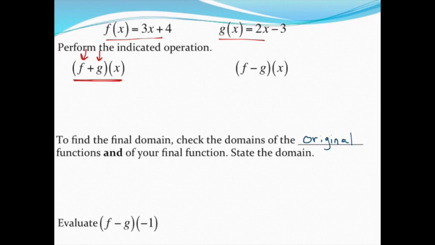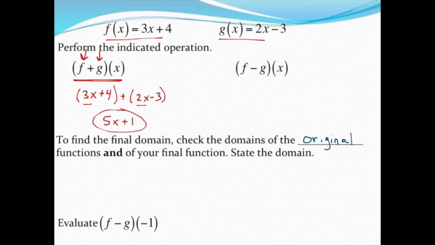So I'm going to take the first function, I'll use parentheses around it, although I may or may not need them in this case. So I've got 3x plus 4 as my f function. I want to add that to the g function, which is 2x minus 3. And from here, all it is a matter of adding up like terms. So I've got 3x plus 2x to get 5x, and then 4 plus negative 3 to get positive 1. So we end up with a brand new function that's going to represent the sum of the two functions.